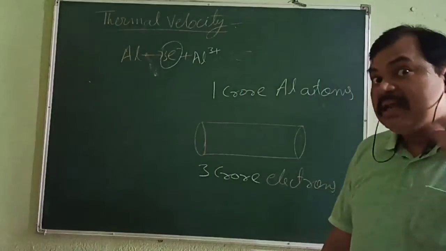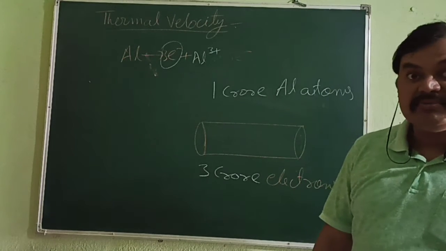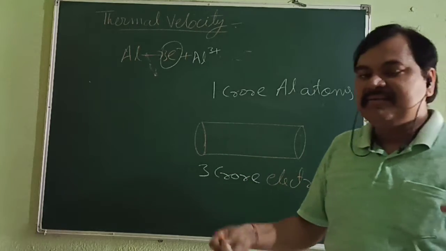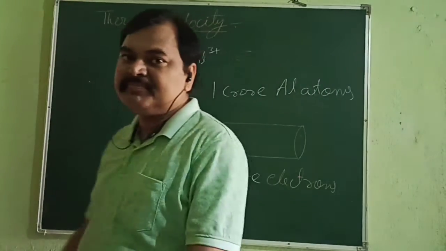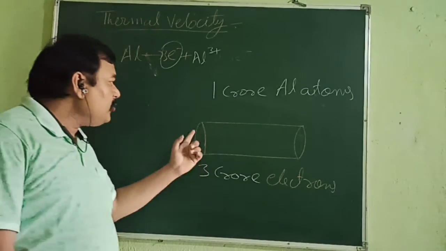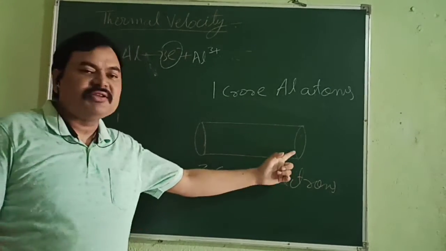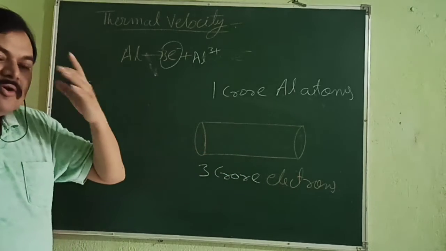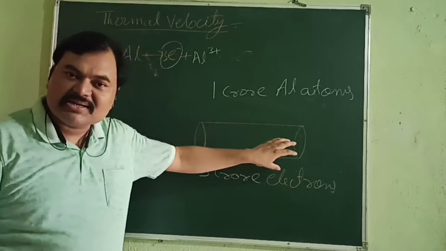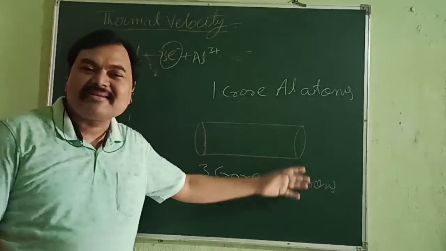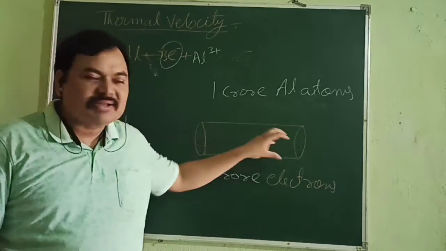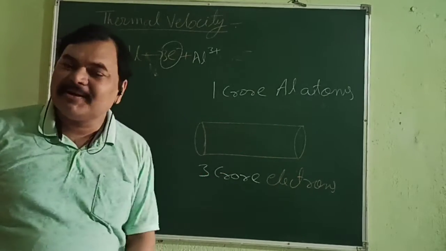Now, my dear children, let me tell you, these 3 crore electrons leave their parent atom. You might be surprised because I am not providing any ionization energy, yet they leave their parent atom, and they are free to move in the bulk of this conductor. Bulk means, let me explain clearly, they can move on the surface of this conductor as well as inside it. That is called bulk.